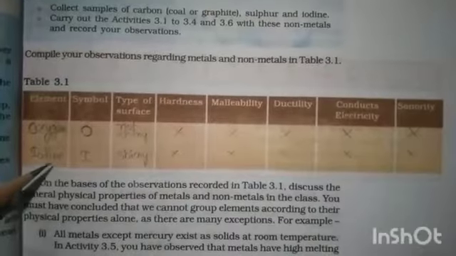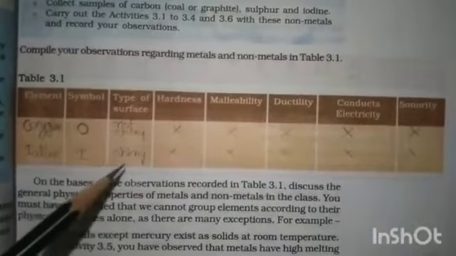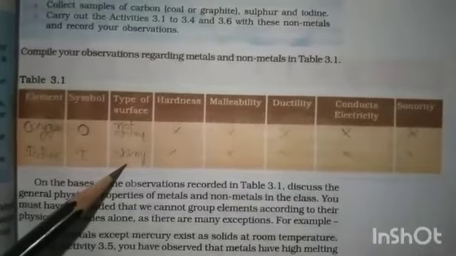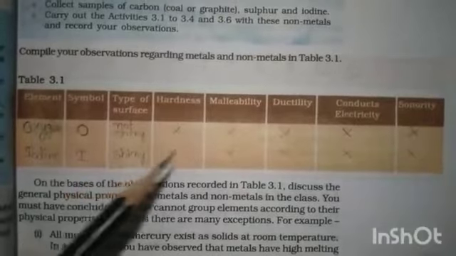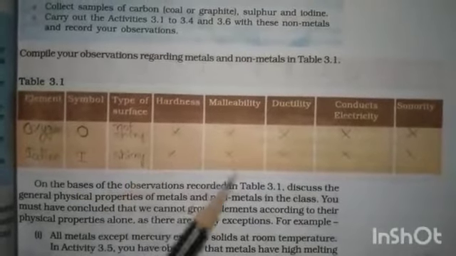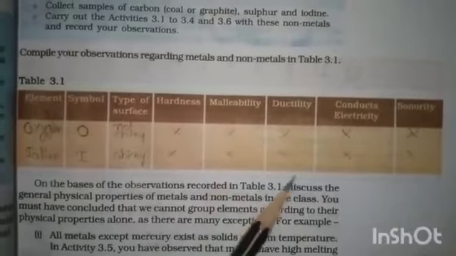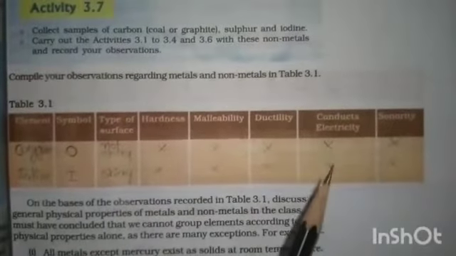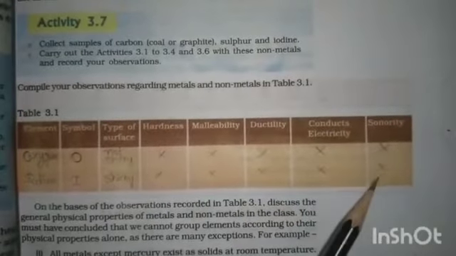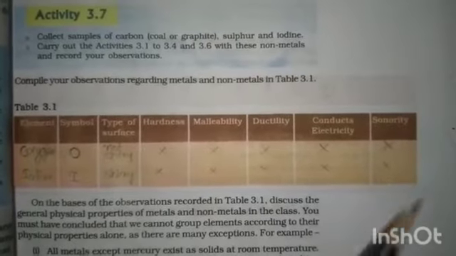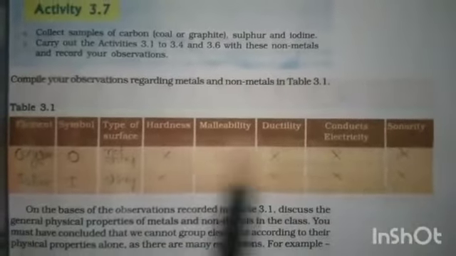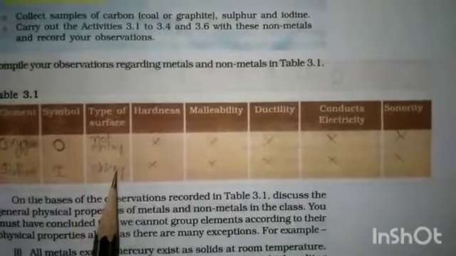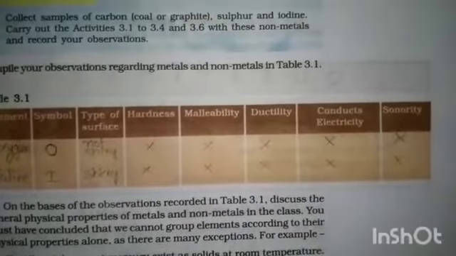Next is iodine. The iodine symbol is I. It has a shiny surface. This iodine is present in salt, right? So it is a shiny surface; it has a luster. Hardness: it is not hard, and it cannot be converted into a thin sheet or a thin wire. Even iodine cannot conduct electricity, and it cannot produce sound. They are not sonorous. So by seeing this we can infer that the non-metal properties are opposite to the properties of metals.